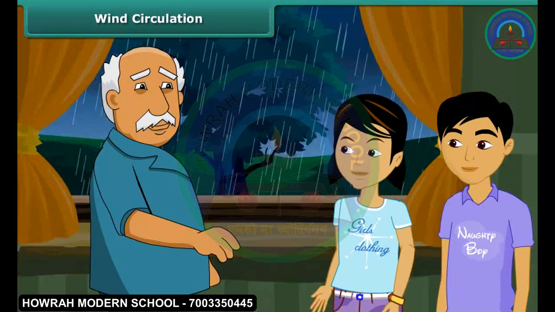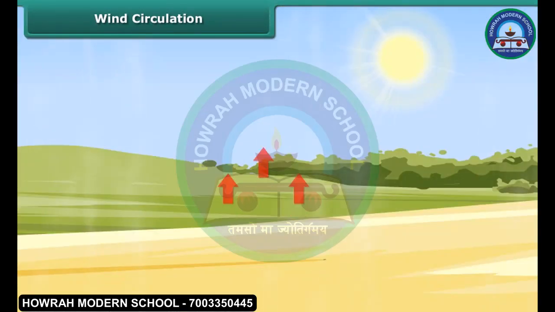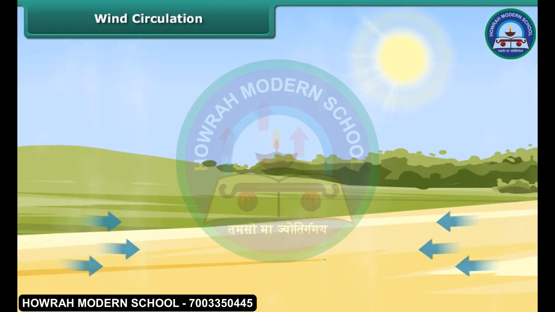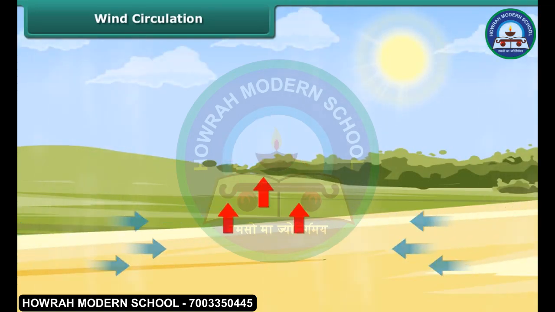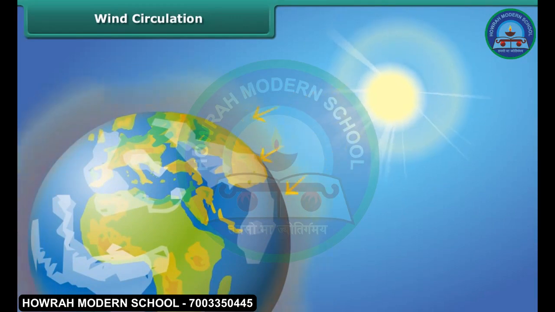It is very easy to understand. The warm air is light, so it rises up at a place, as a result of which air pressure of that area gets lowered. The cold air from the surrounding areas rushes in to fill its space. Energy from the sun heats the earth's surface.